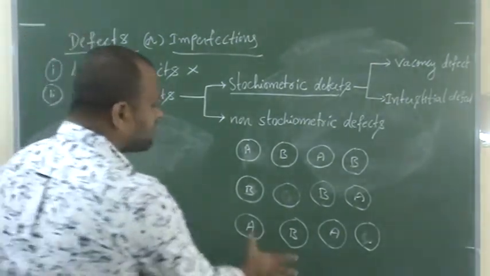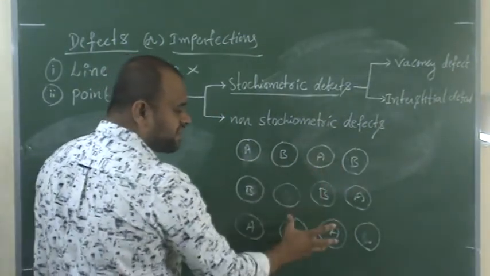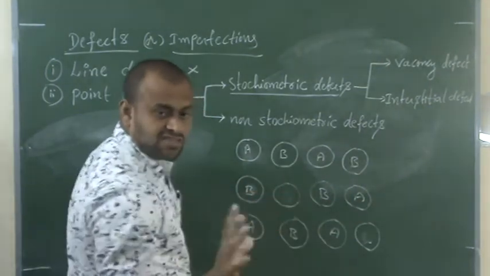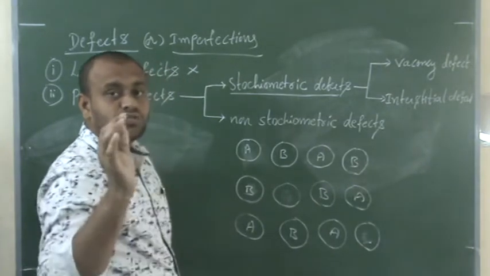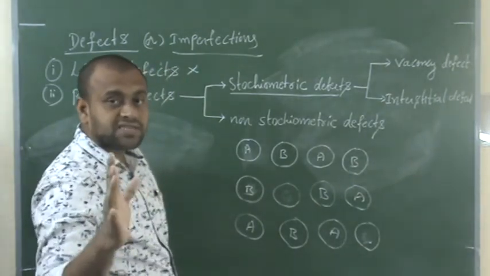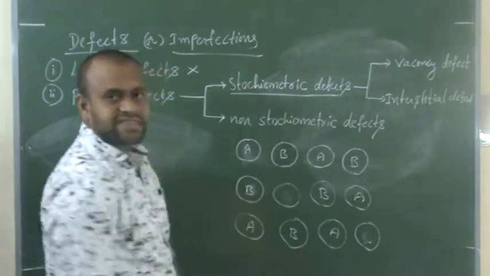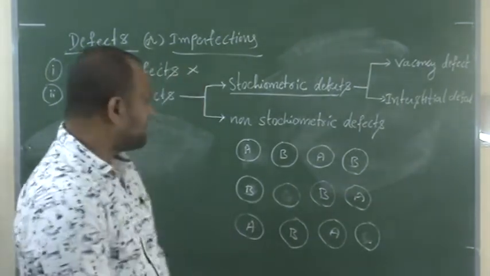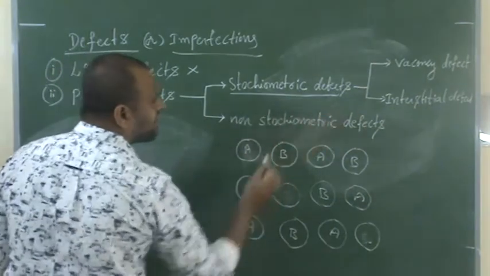So this is stoichiometry. You can see how many A's are missing, the same number of B's are missing. Is there any change in the ratio of A and B? There is no change in the ratio of A and B. That means there is no change in stoichiometry. That is why these are examples of stoichiometric defects. Now let's see the second stoichiometric defect.